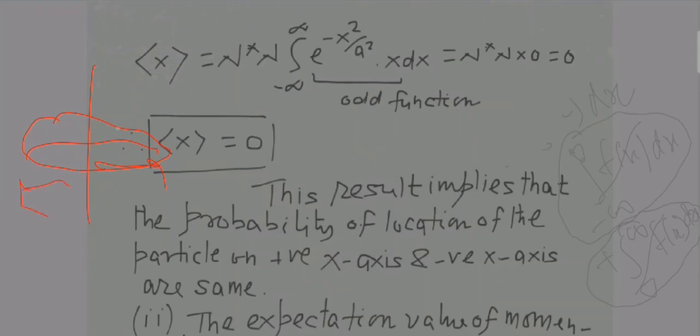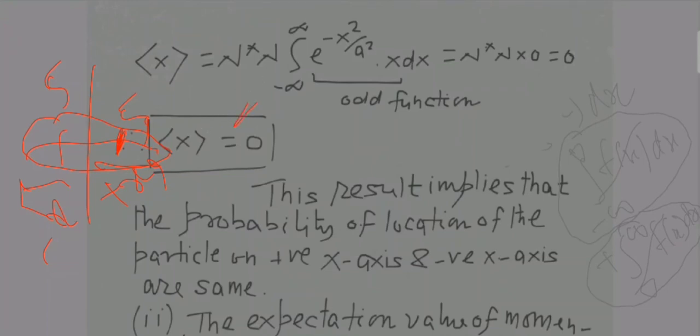So the probability distribution curve will be symmetrical. Suppose there are 5 particles at plus x, then at minus x there will also be 5 particles. That's why the expectation value of x has yielded 0.